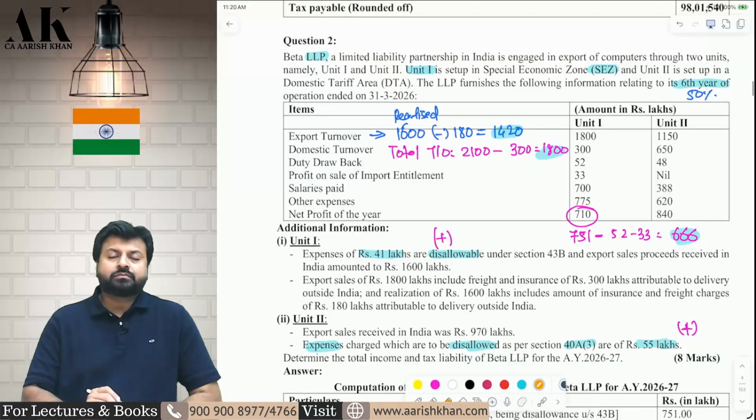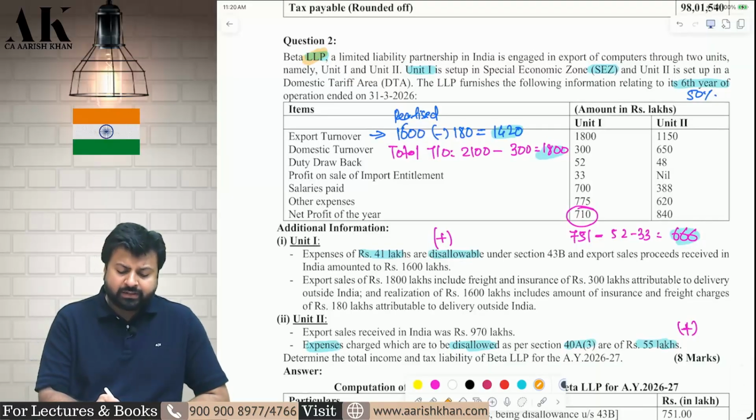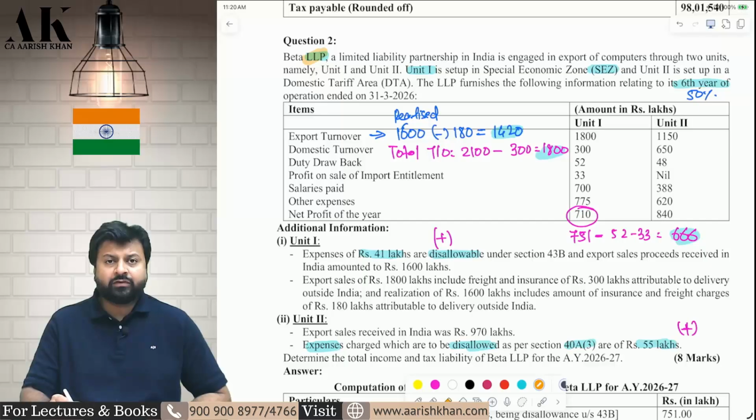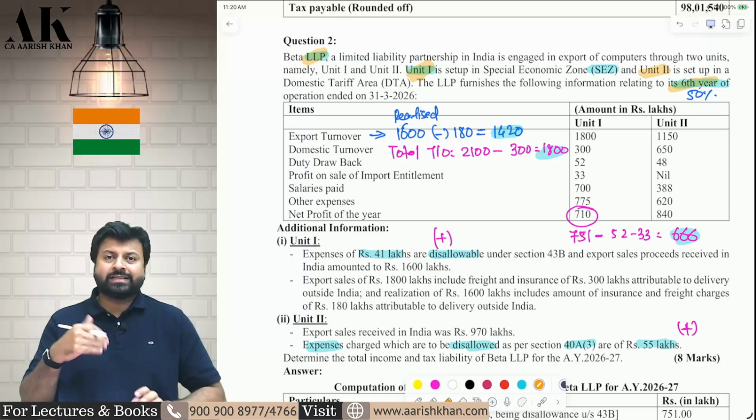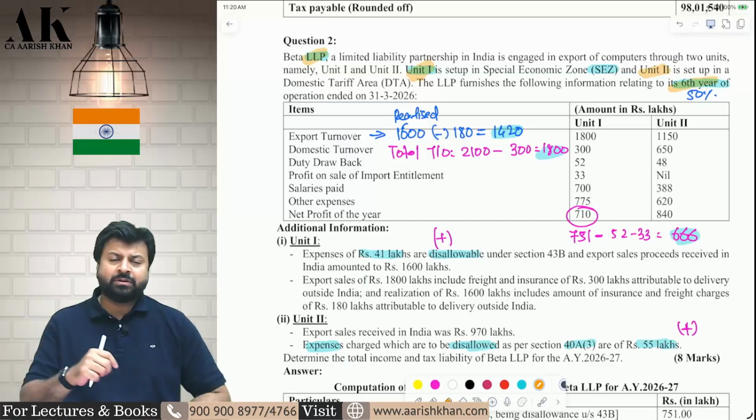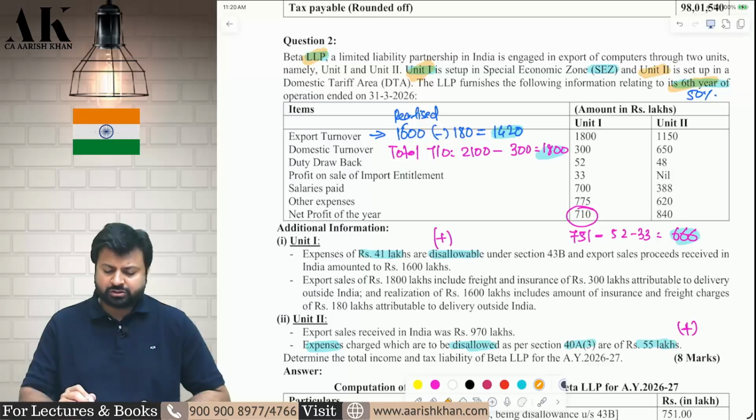Question number 2. There is an LLP over here, which is engaged in export. Therefore, it has a SEZ unit, unit 1, and unit 2 is a domestic tariff area unit. So the SEZ unit was set up 6 years back. Therefore, this is the 6th year of operation. Therefore, the assessee will be eligible for a deduction of how much? 50%. After 5 years, you are eligible for 50% deduction.